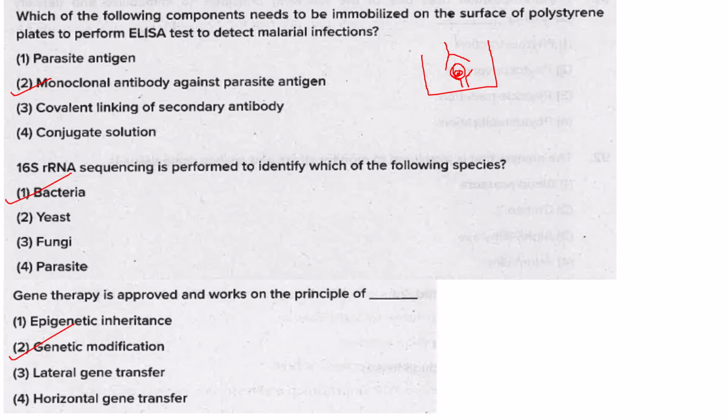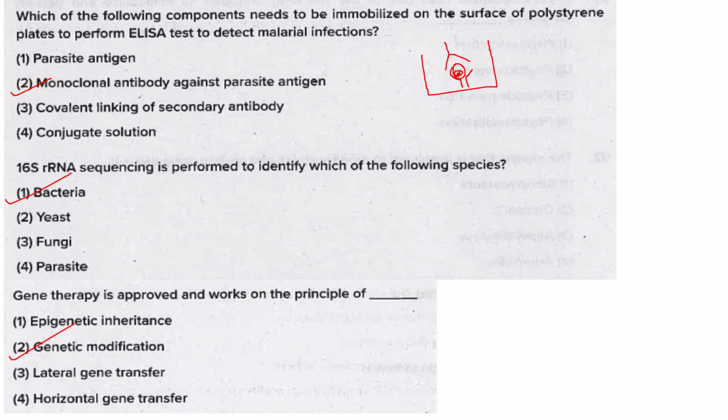Then what is epigenetic inheritance? It is the inheritance of traits across generations without any changes in the DNA sequence. How will this epigenetic inheritance work without any changes in the DNA sequence? For example, it can be through methylation of your DNA.